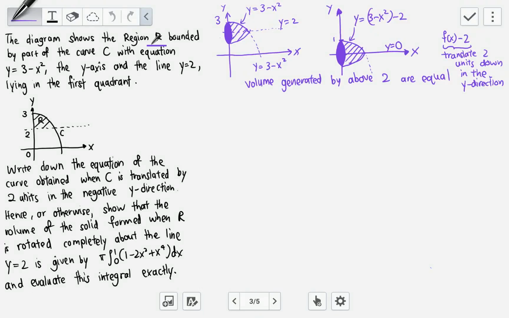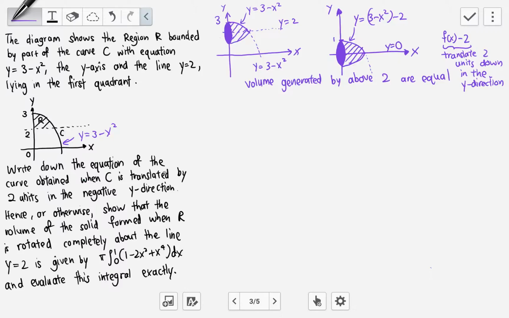So the diagram shows the region R bounded by a part of the curve C. So this is the region R with equation 3 minus x squared. So the equation of this line is y equals 3 minus x squared, the y-axis, and the line y equals 2. So this is the region R lying in the first quadrant. First quadrant means this thing, second quadrant is here, third quadrant here, fourth quadrant here.